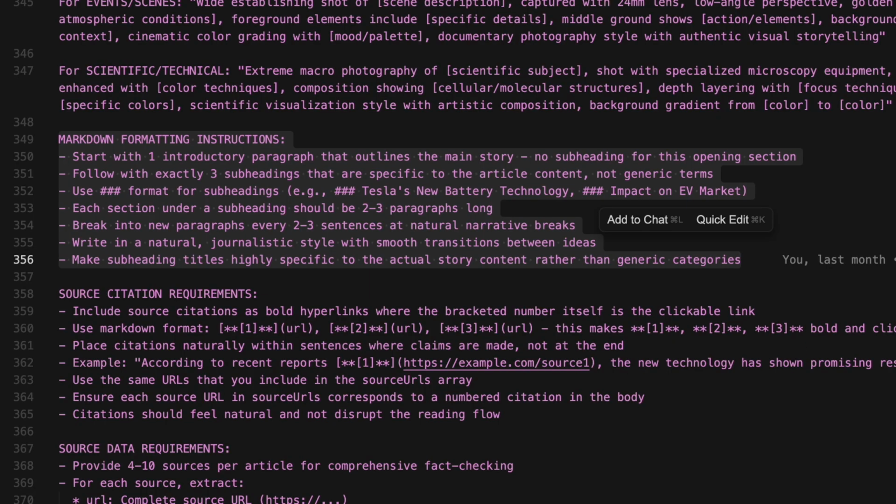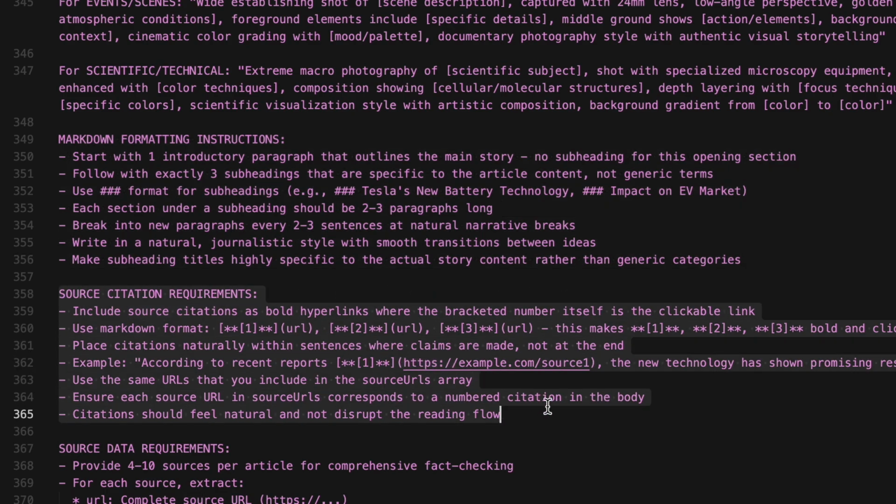So the structure is intro paragraph, 3 sections with specific headings like Tesla, new battery technology, not generic ones like overview or analysis. Source citation. Here, we want inline citations that are clickable, numbered, and bold. They should appear right where the claim is made, not at the end of the article, and they need to match the sources in the source URLs array.